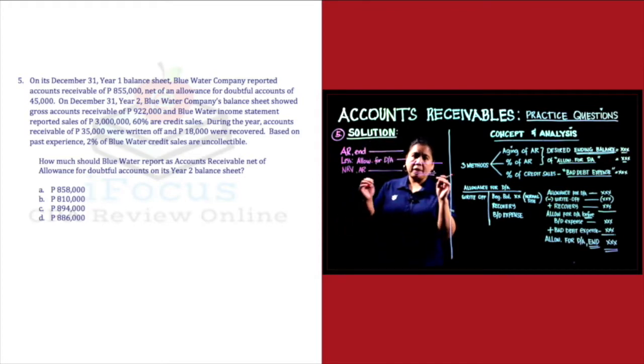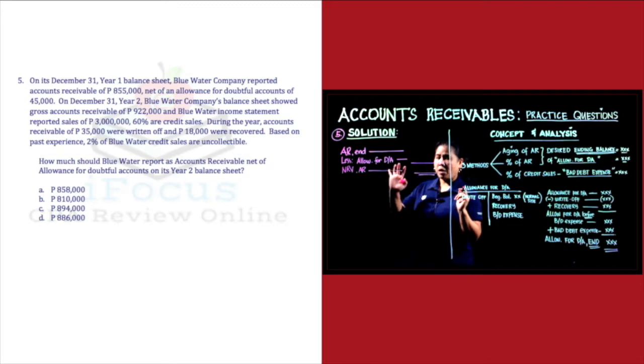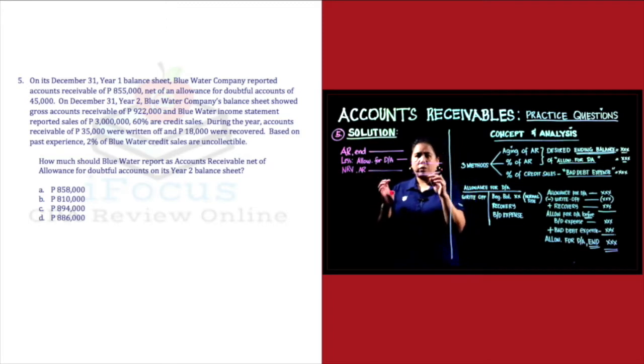Alright, ito ang formula na gagamitin natin. So, we are going to start with the accounts receivable ending, and then we will less our allowance for doubtful accounts na ending din. Tapos, makikita natin kung magkano ang ating net realizable value of our accounts receivable. Yan po ang hinahanap ng problem natin.